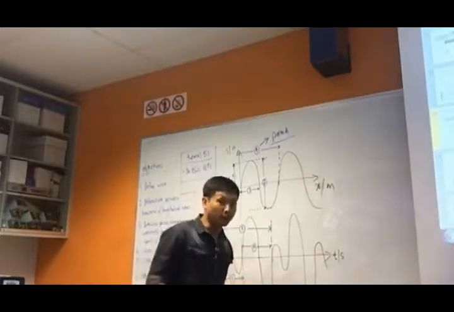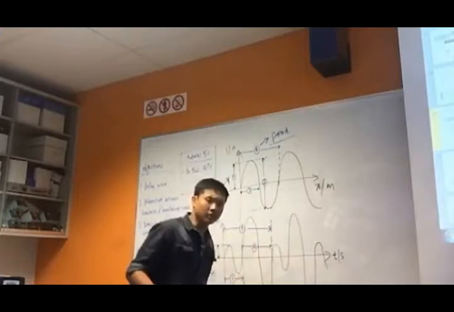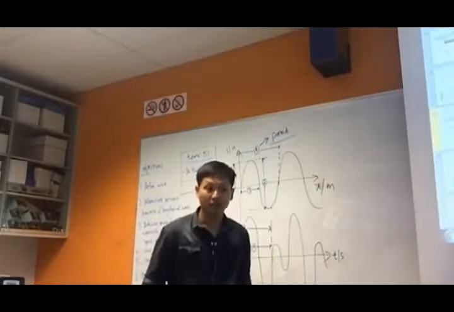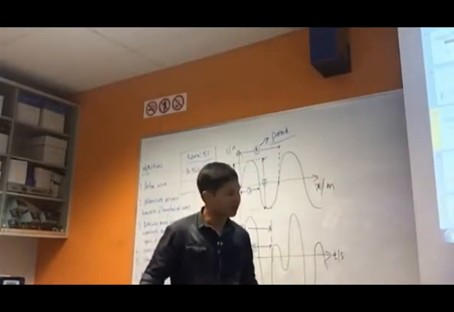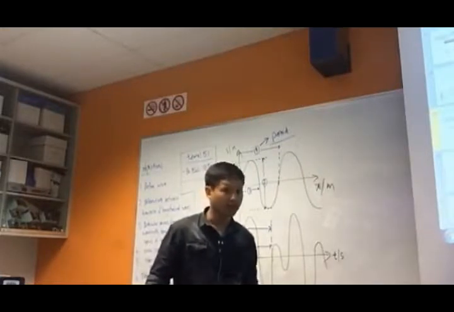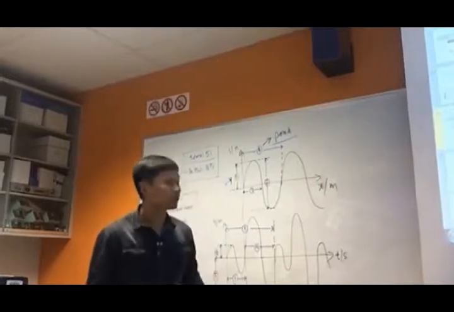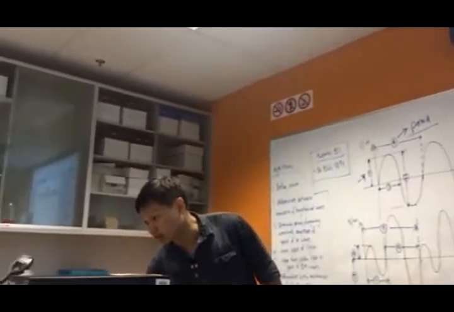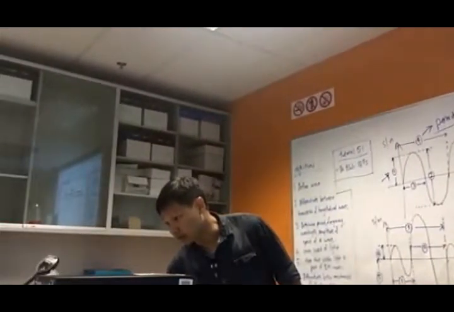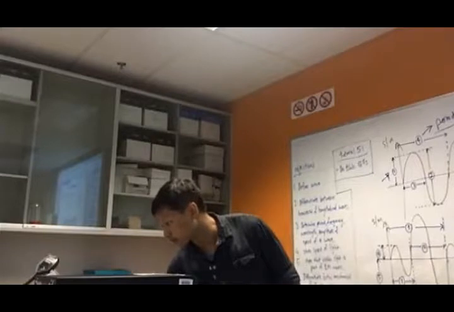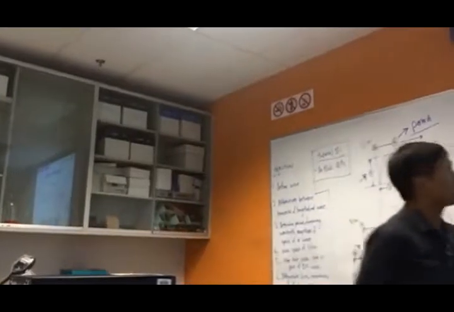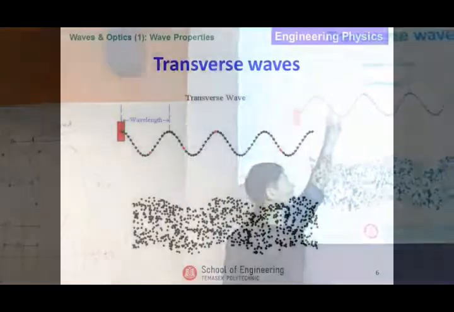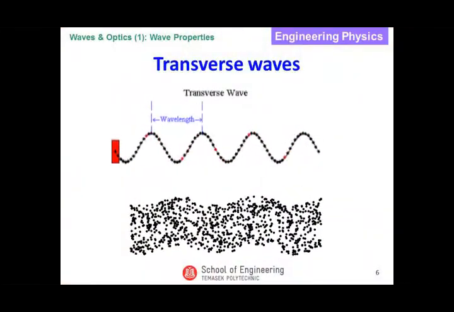Maybe one note before I move on. What is the key difference between the displacement-time graph and the displacement-displacement graph? Think about it. What is the difference? Any thoughts? In fact, if you allow me, let me just go back to the earlier slide on transverse wave. If you look at this, especially the animation at the top.